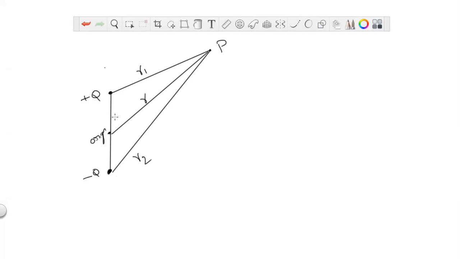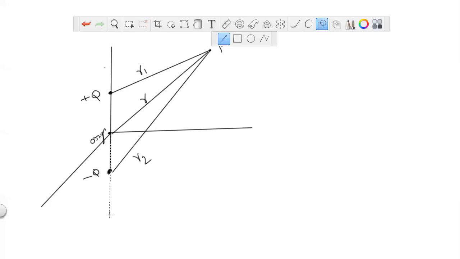If we take the Cartesian coordinate system, you can write it like this. This is the y-axis, this is the z-axis, and this is the x-axis. So this is the diagram here. Plus q is one charge and minus q is the other charge.